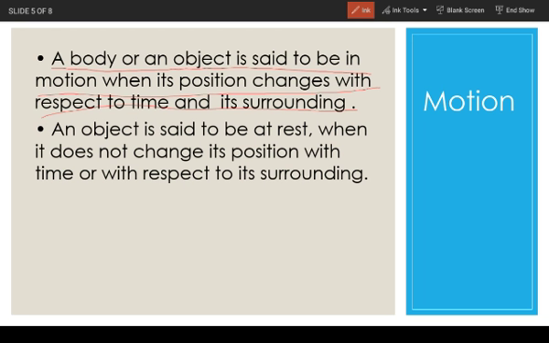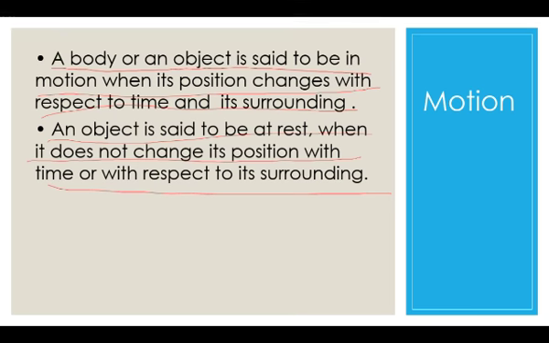Like I am sitting in a car and we are moving, and a person is outside the car, and he or she is watching me in the car. So I am in motion with respect to the time and that person. Now, an object is said to be at rest when it does not change its position with time or with respect to its surrounding. Like the chairs, tables, they do not change their position. That's why they are said to be at rest.